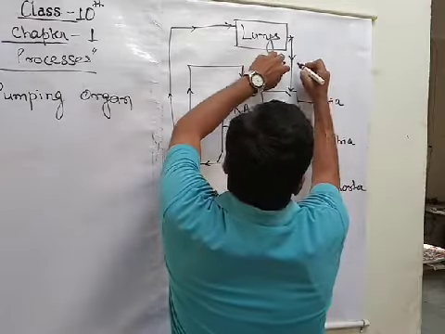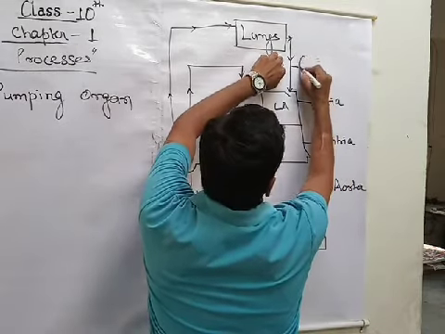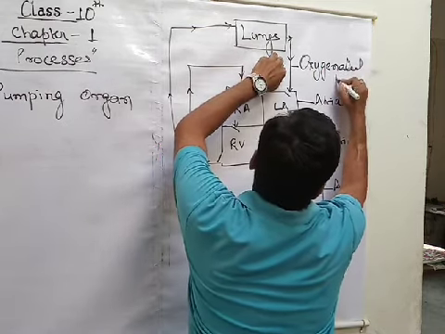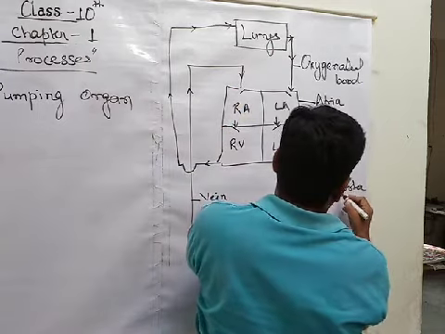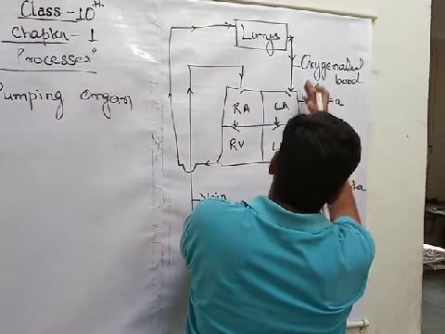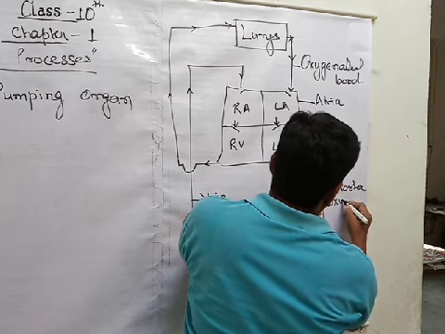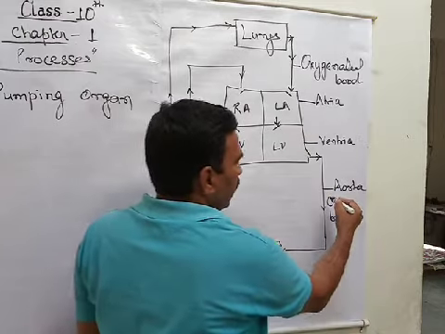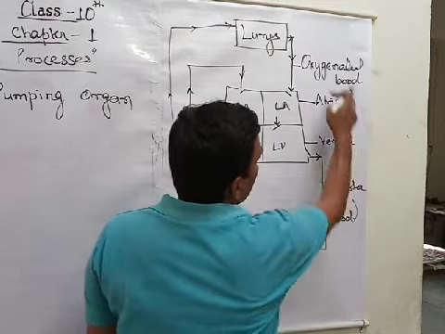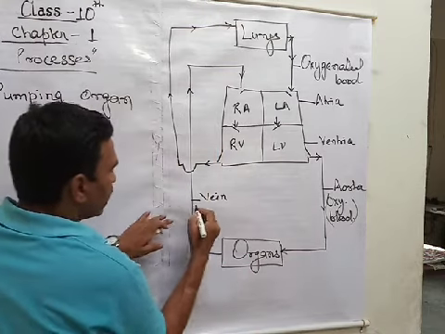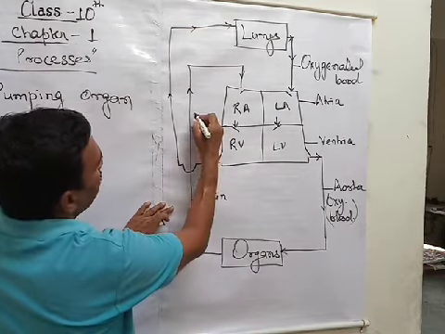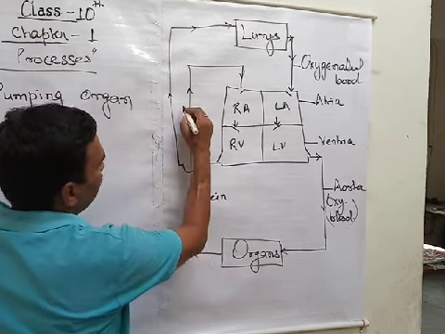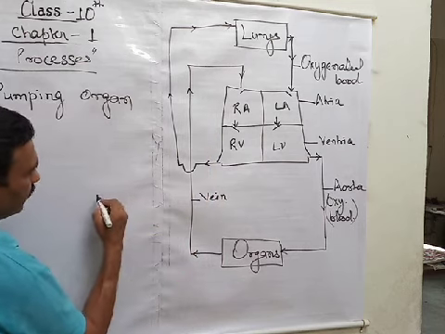Now, this contains oxygenated blood. Got it? Here also that oxygenated blood is going. I am writing oxy blood, because you can understand the meaning of oxy blood. That is the oxygenated blood. This is having deoxygenated blood. Here, both these tubes, both vessels, are having deoxygenated blood. Got it? Let me write it here.